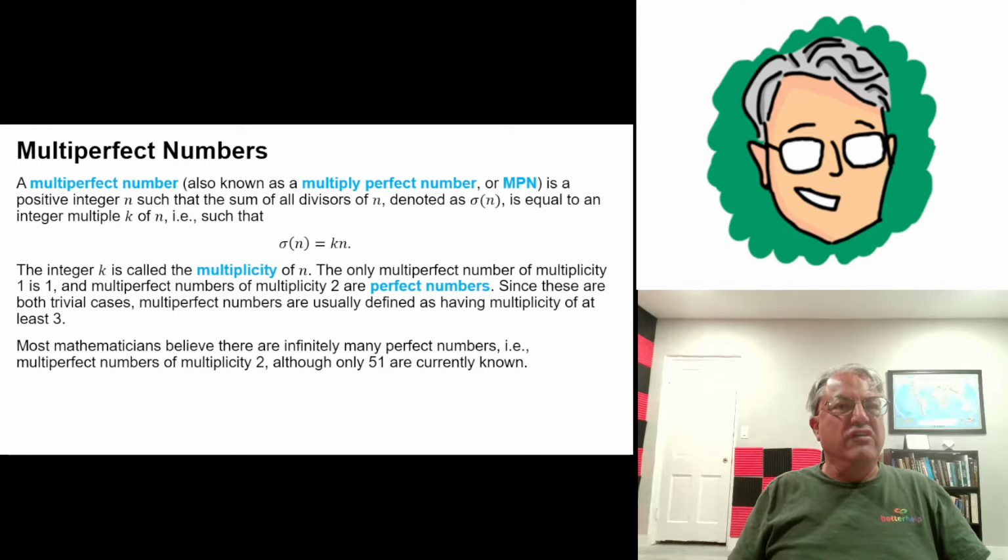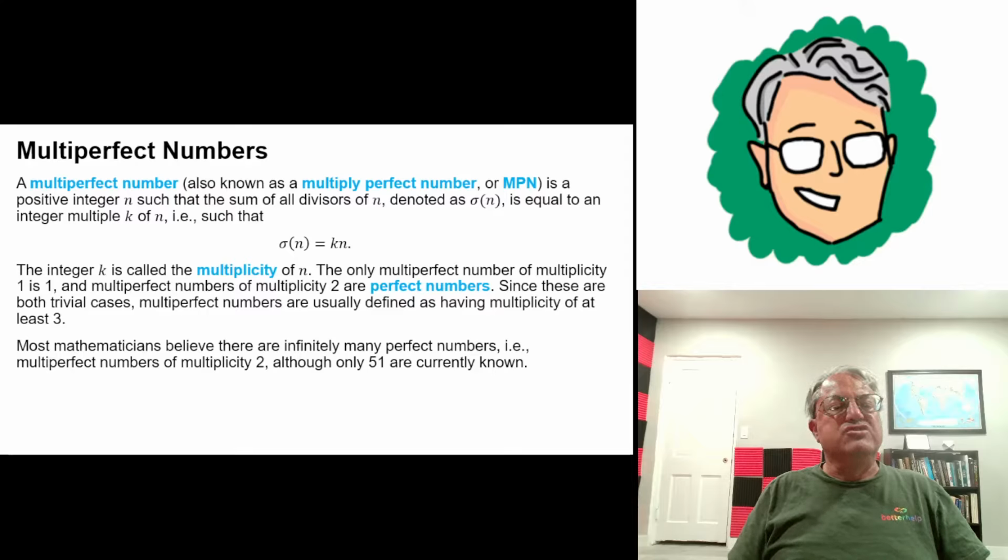Well, there's only one positive integer with multiplicity 1, namely 1 itself, because the only divisor of 1 is 1. That's kind of a trivial case that nobody really cares about. Usually we define multi-perfect numbers to have multiplicity at least 3. That excludes the trivial case of 1 and the case of perfect numbers, which we usually don't call multi-perfect.